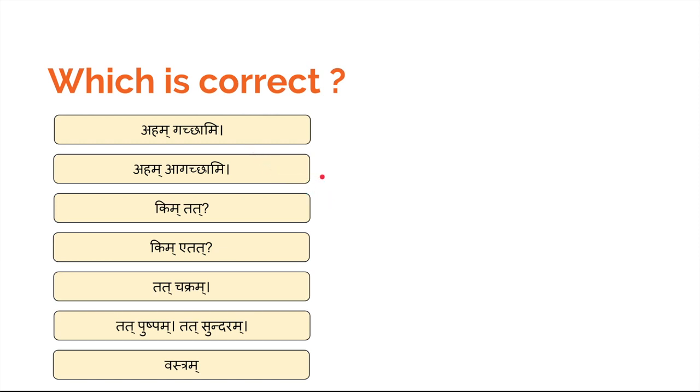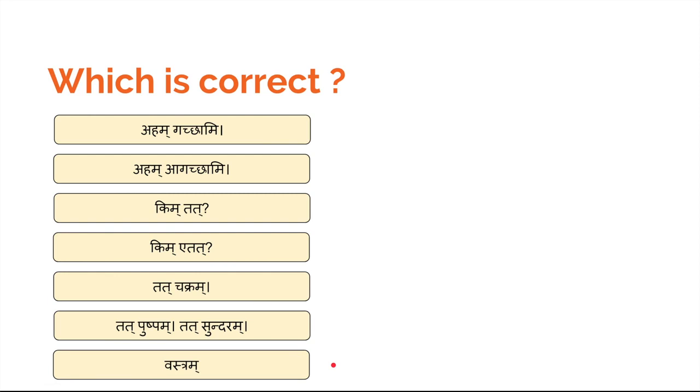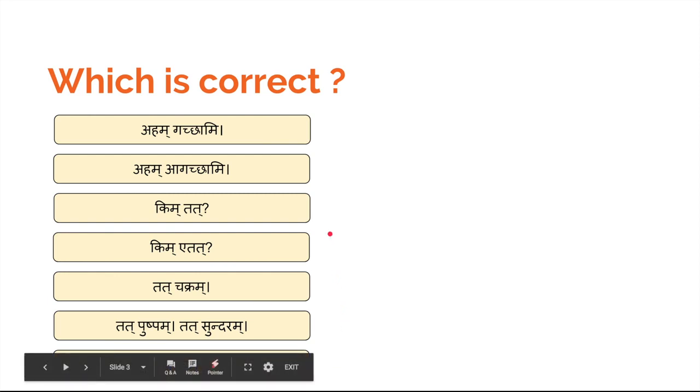Aham agacchami, I am coming. Kim tat, what is that? Kim etat, what is this? Tat chakram, that is wheel. Tat pushpam, that is flower. And vastram, the cloth.